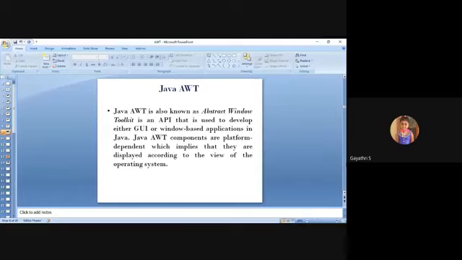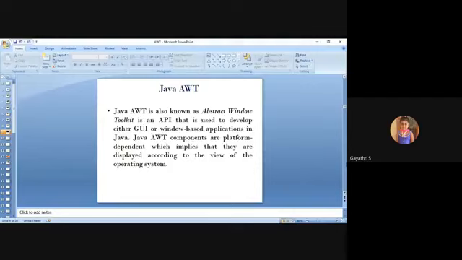One more point: AWT components are called heavyweight components. AWT components are your button, label, text box, checkbox. These are all the components. They are called heavyweight because of their significant use of system resources, and they are OS dependent.